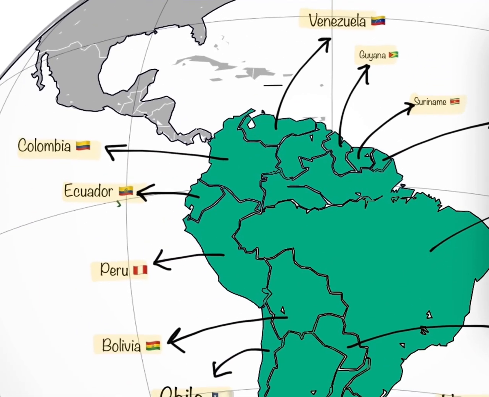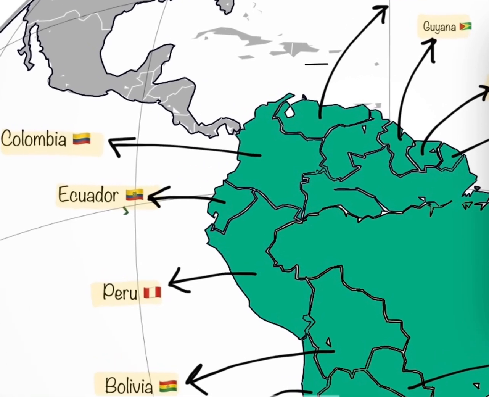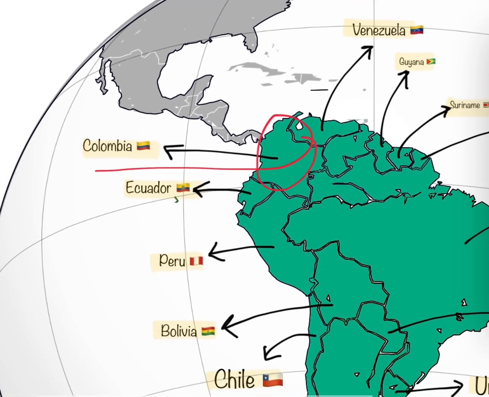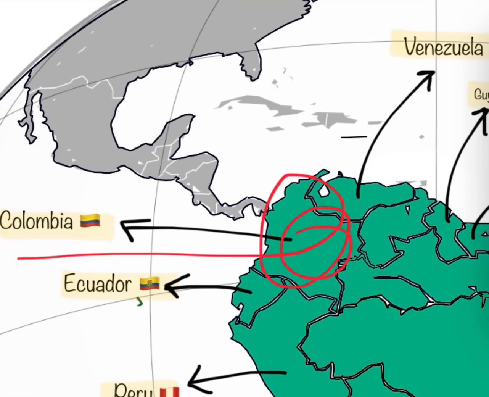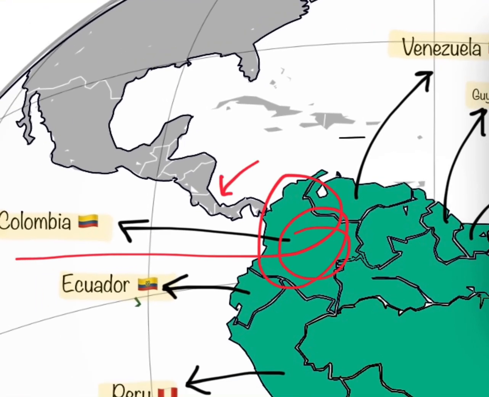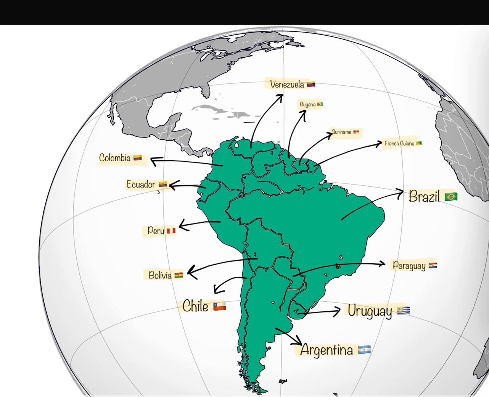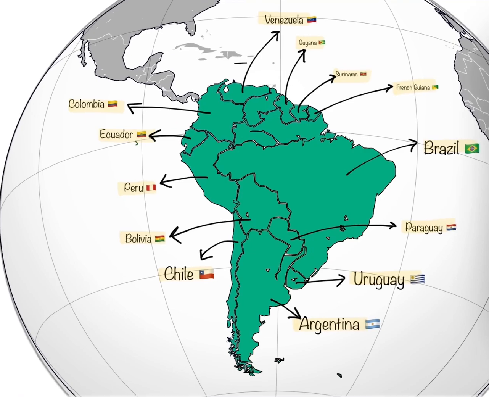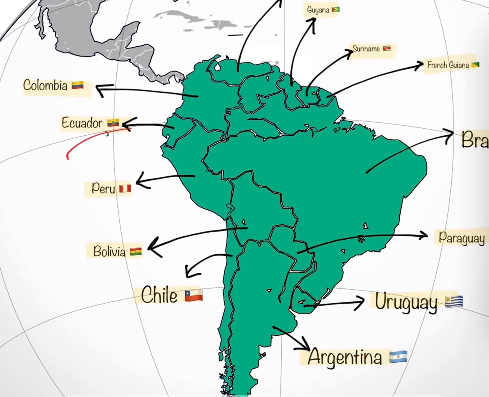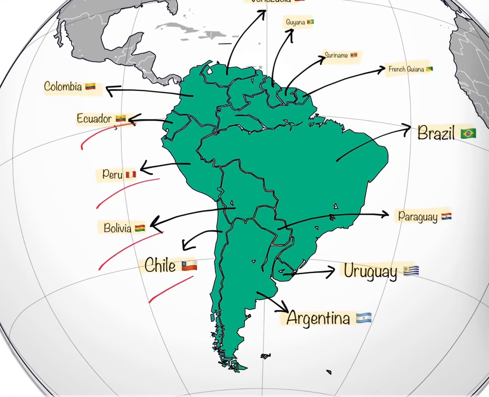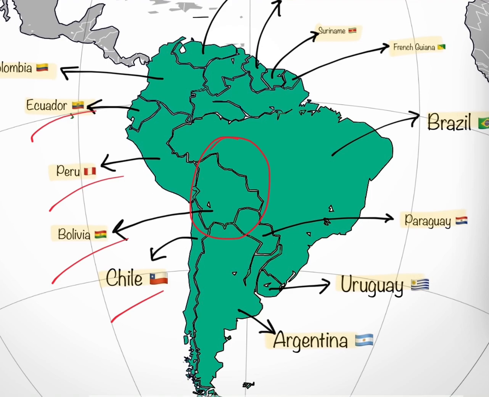Then moving towards the western part of the continent, we have Colombia. Colombia has land boundaries with Panama over here. This is the Central American part, but we are focusing only on the South American continent. Therefore, I have not highlighted those Central American countries. Then we have Ecuador, Peru, Bolivia, and Chile. Bolivia is another landlocked country. It does not have any coast.